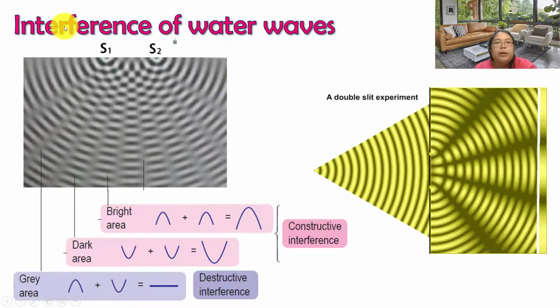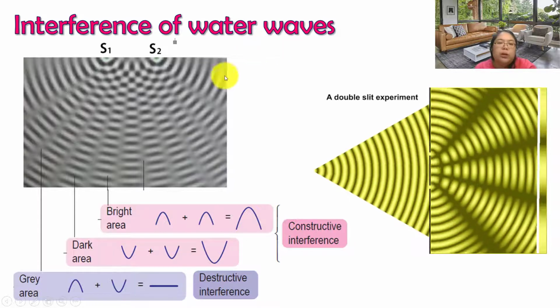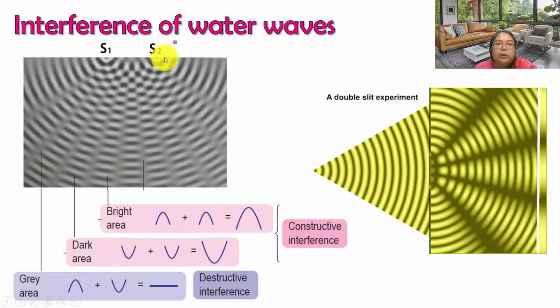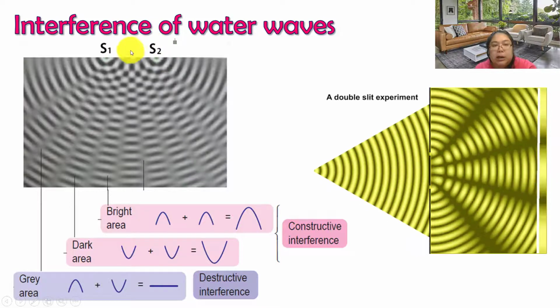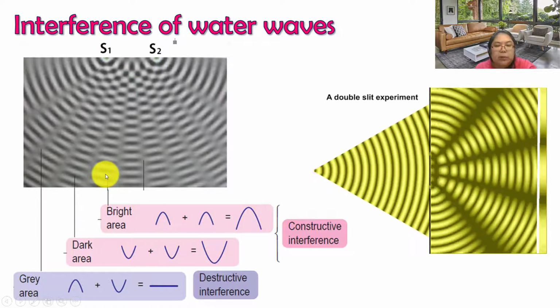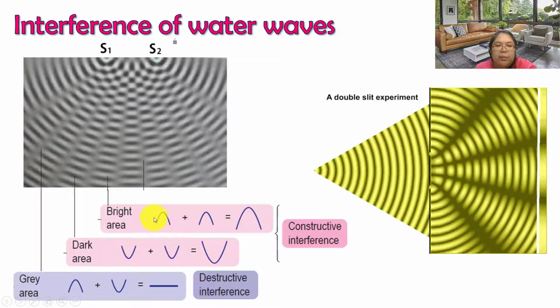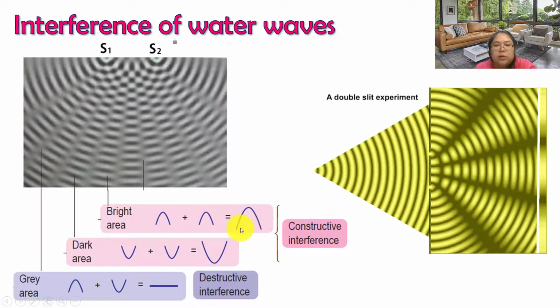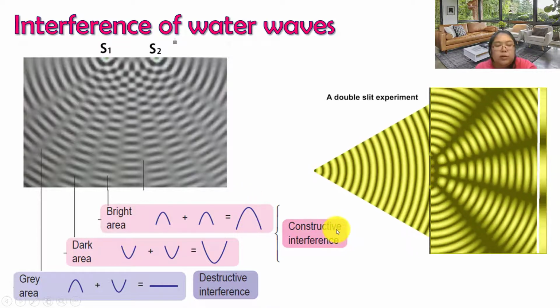Okay, so from here, interference of the water wave, we need to introduce. S1 and S2 are the sources. Just now I showed you the sources. This one is a, the distance between the sources. Bright area, what's the meaning? Bright area means a crest meets another crest, so they produce the maximum amplitude. So we call it constructive interference.